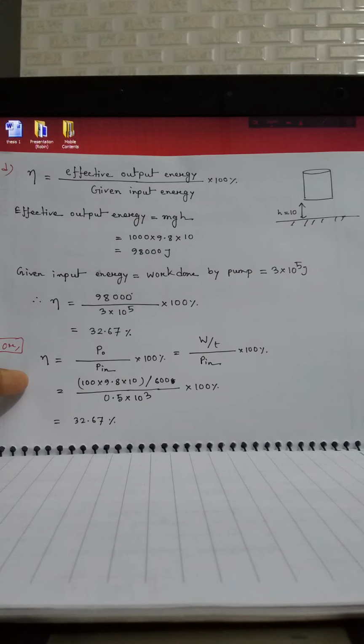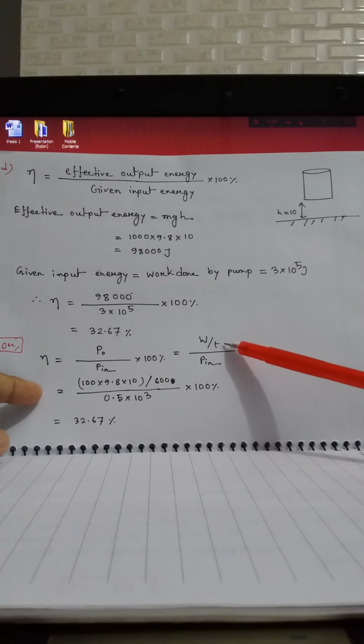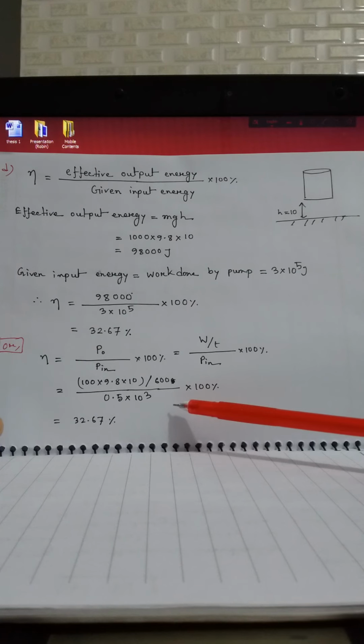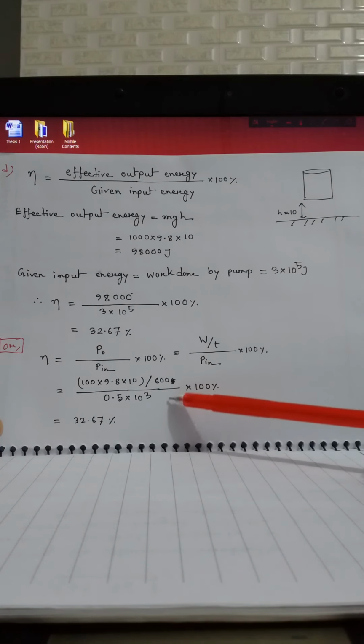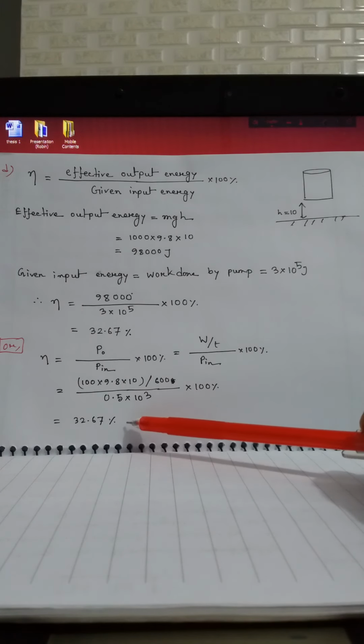Actually we can determine the efficiency in another way. You can apply any one equation. If we want to determine the efficiency in terms of power, then the equation will be eta equals output power divided by input power. The output power is the output work, that means the total work done over the 10-minute time. And input power is just given in the stem, 0.5 kilowatt. Putting the values, we get the efficiency 32.67%.